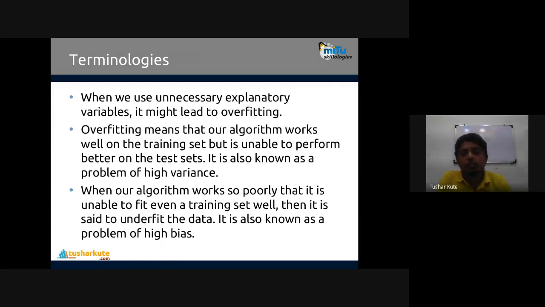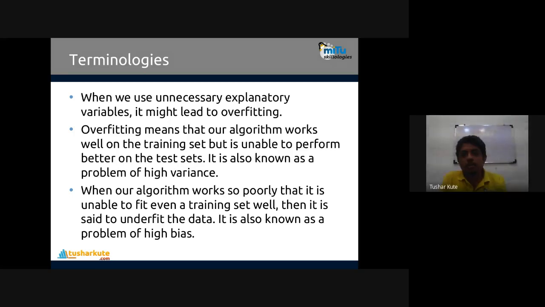And the most important terminology: overfitting and underfitting. When we use unnecessary explanatory variables, it might lead to overfitting. So what is overfitting? Overfitting means that our algorithm works well on the training set but is unable to perform well on the test set. This is known as the problem of high variance. When variance is high in the data set, overfitting may occur.